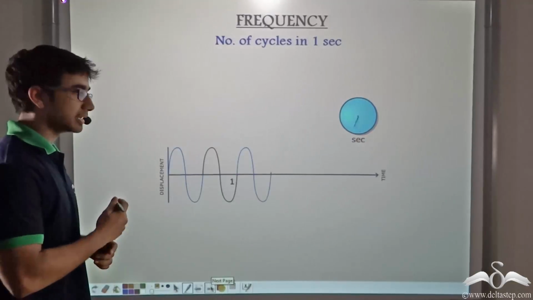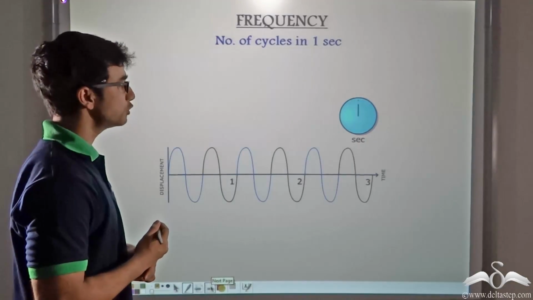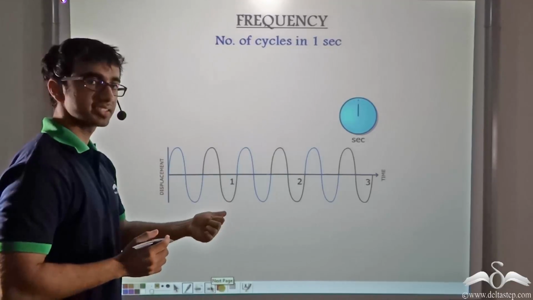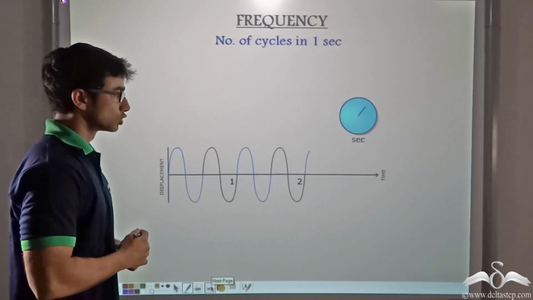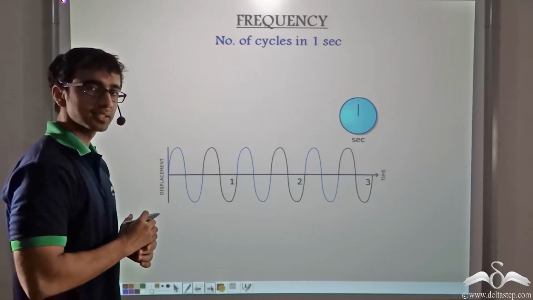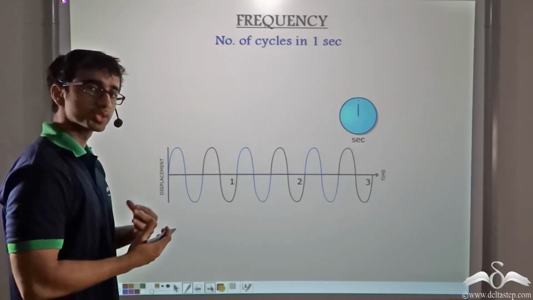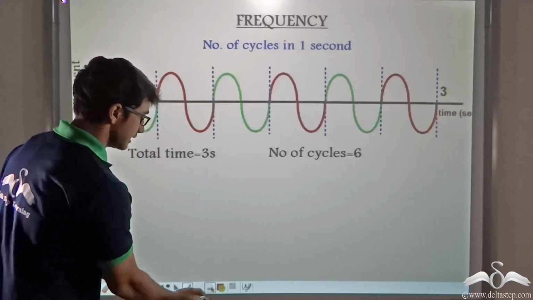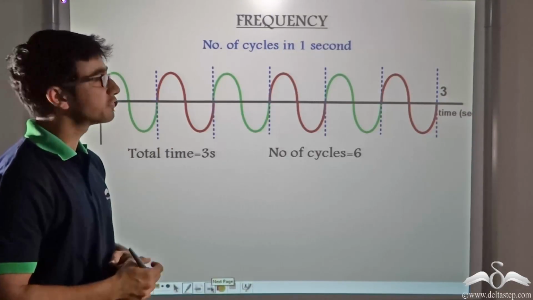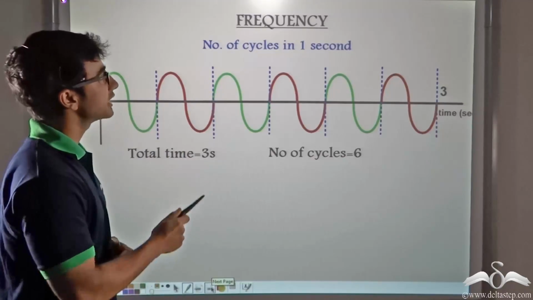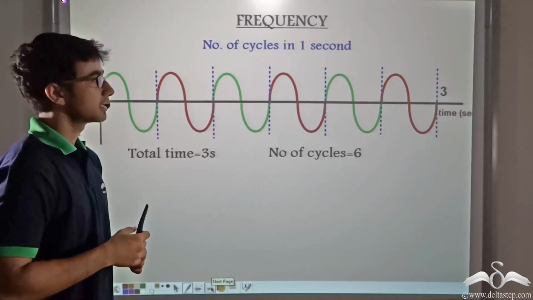Now consider the same animation again. Here you find in 3 seconds, 6 cycles are being completed. So how can we distinguish waves using this property? This property is known as frequency. Now we define frequency as the number of cycles in 1 second.